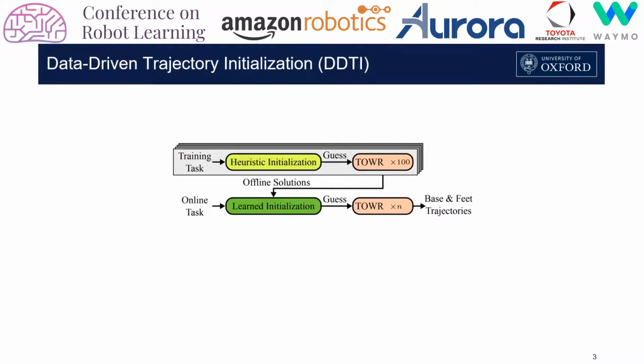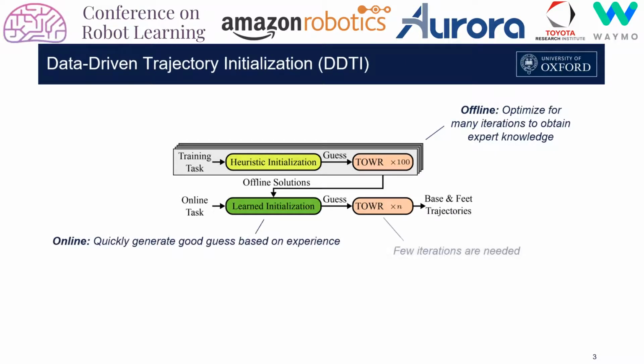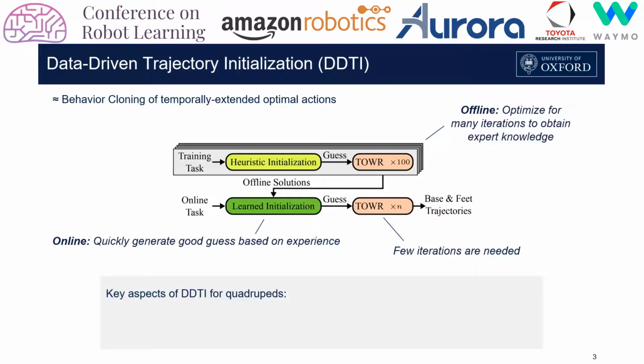In service of this ultimate goal, we leverage offline experiences to enable high-quality initial guesses to be quickly computed for tasks seen online. This type of approach, which we will refer to as data-driven trajectory initialization, or DDTI, is in essence behavior cloning of temporally extended actions. DDTI has become increasingly popular over the past decade, but substantial complications exist for applying it to sustained and adaptive